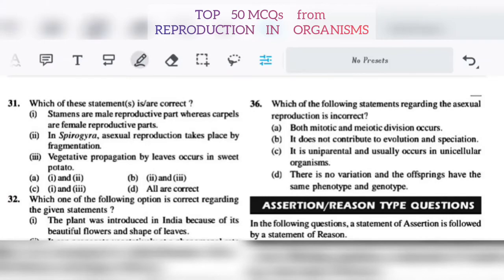Which of the statements are correct? Stamens are male reproductive part, whereas carpels are female reproductive part. In Spirogyra, asexual reproduction takes place by fragmentation. Vegetative propagation by leaves occurs in sweet potato. So 31, it will be A.